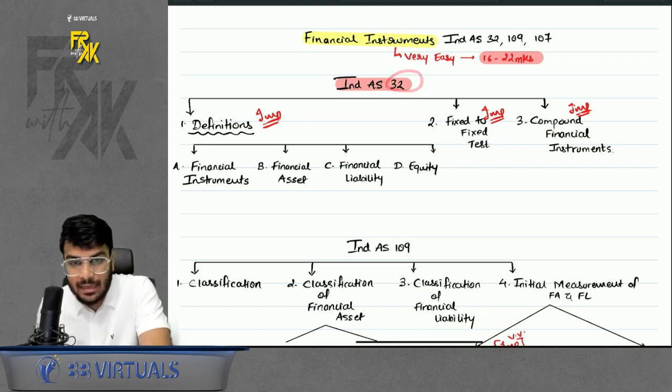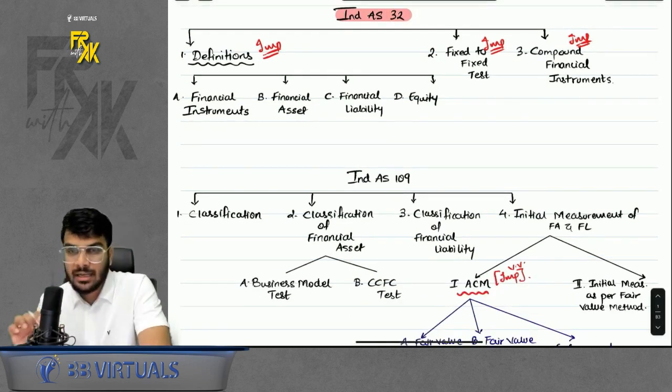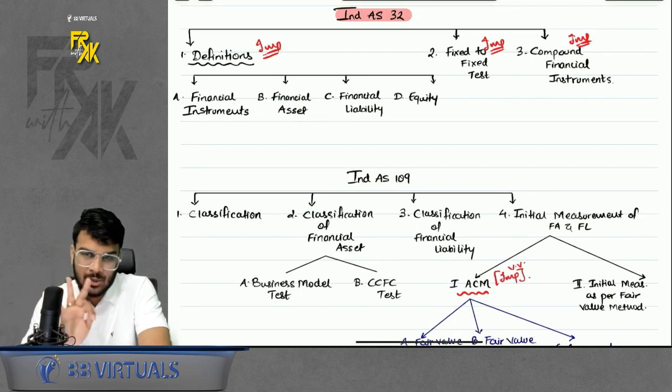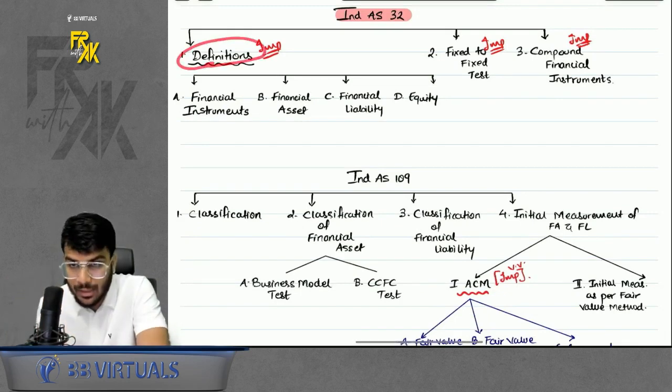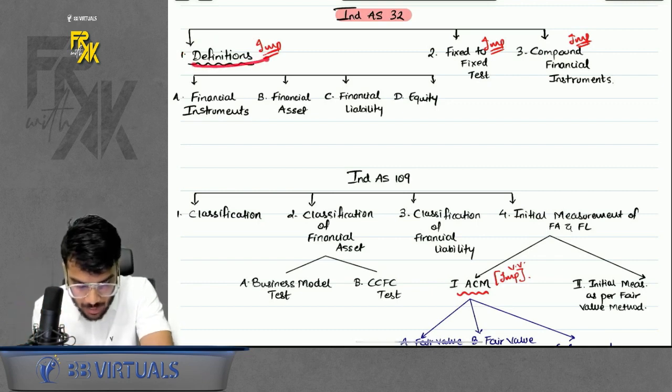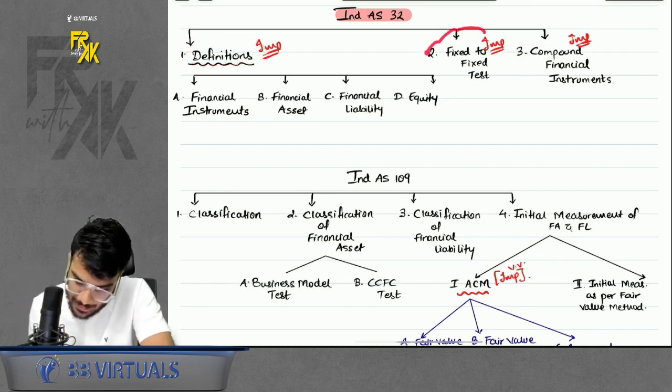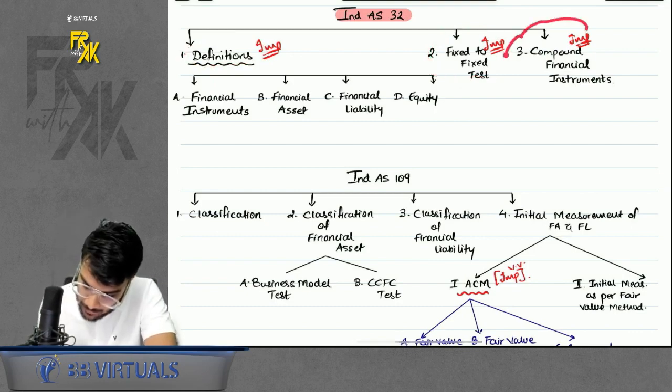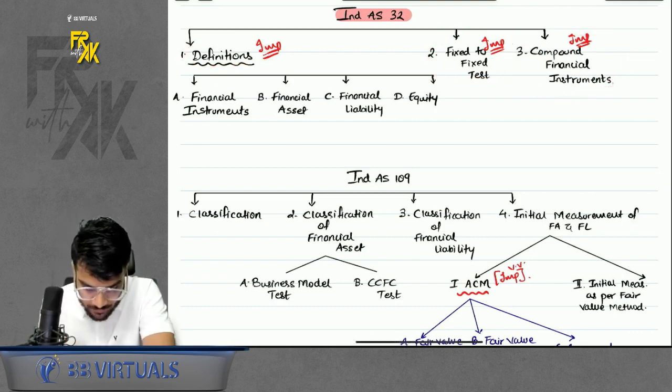First being Ind AS 32. What did we study in Ind AS 32? There are total 3 aspects to be focused on here. One is the definition point. I'm only going to revise the relevant part in this revision video, so do remember that. Second is the fixed-to-fixed point, and third is the compound financial instrument. So let's first revise the definition.